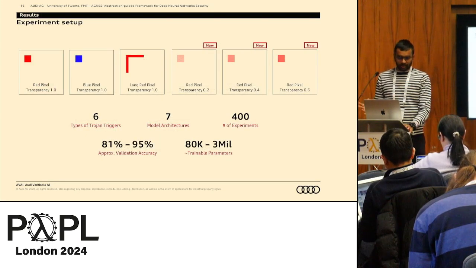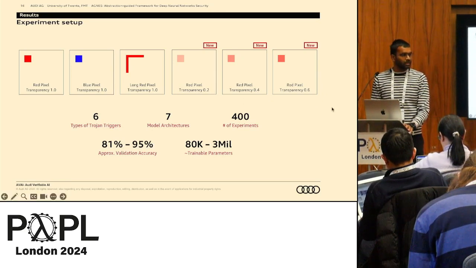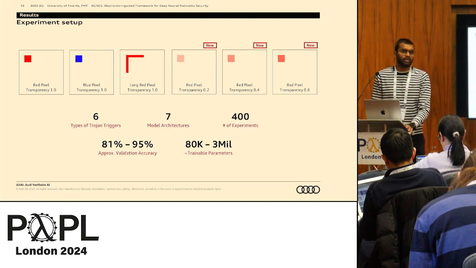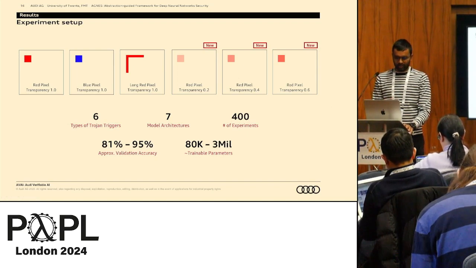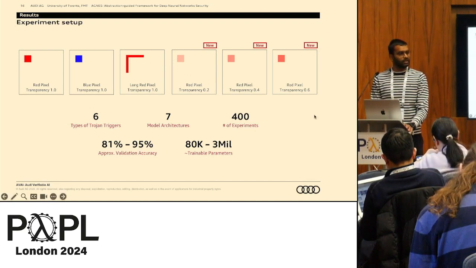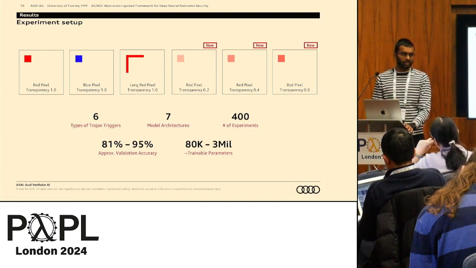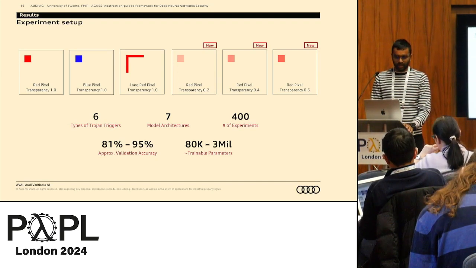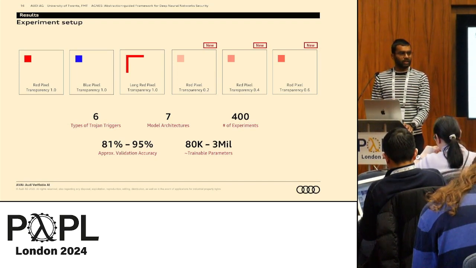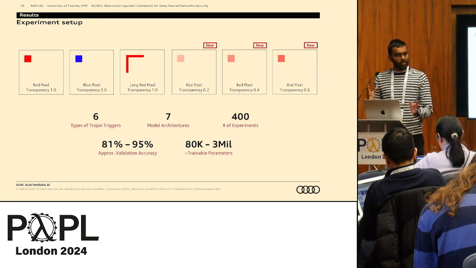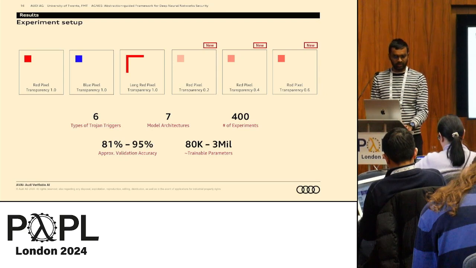For the experimental setup, we looked into several different kinds of triggers. Something new that we tried is putting some transparency properties into the trigger. We made it a bit more transparent, so that these triggers, which are put in the Trojan network or the attack network, are sometimes not seen when you apply this on the real data. We looked into large model architectures and also considered state-of-the-art architectures like VGG, GoogleNet, etc. With a combination of benign models and attacked models, we did around 400 experiments for different kinds of triggers.